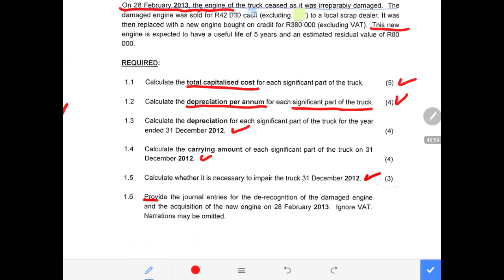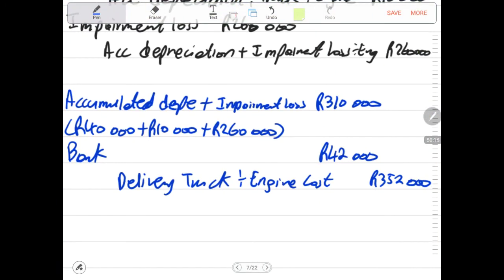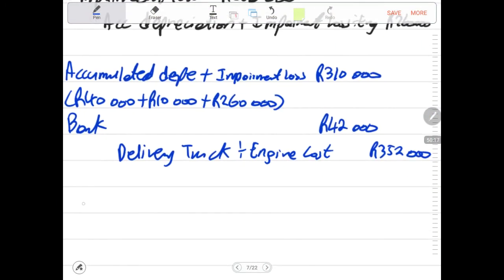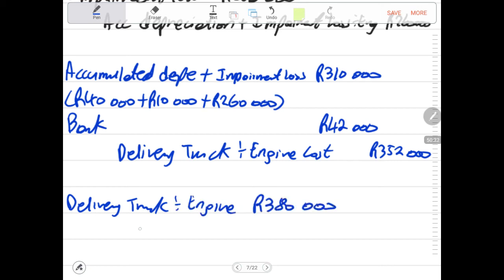So we have provided the general journal to derecognize the damaged engine. So now we are acquiring the new engine. The new engine, was it bought for cash? Let us look at the new engine bought on credit for 380,000. So now it was bought on credit. If it was bought on credit, then what do we do? We still debit our delivery truck, which is new engine, costing 380,000 rands, and we credit our creditor.